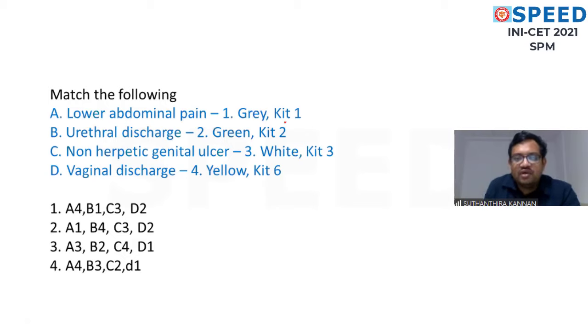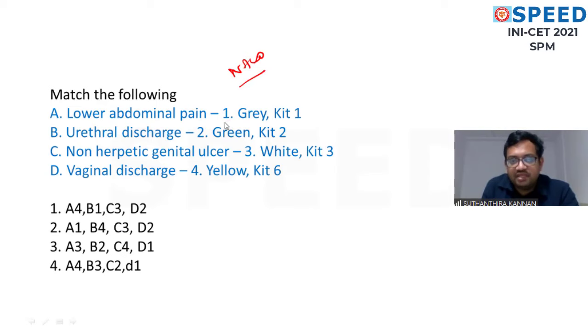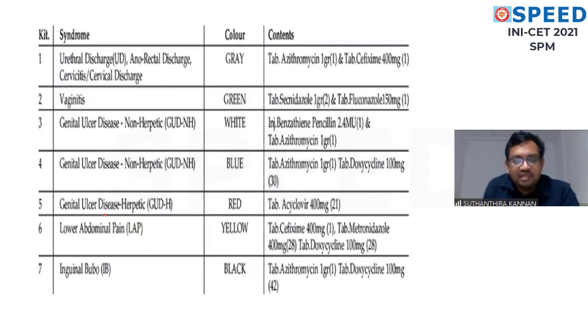Next, NACO. Again, the question is on NACO. What are the drug kits? We have 7 drug kits. I have told a mnemonic in the class on how to remember that. Based on that, you can see the word yellow. Remember that. Then urethral discharge, we have the gray color kit. Vaginal discharge, green color kit. The mnemonic which I told in the class is: girls owned by red, yellow, black bag. So that is our mnemonic.